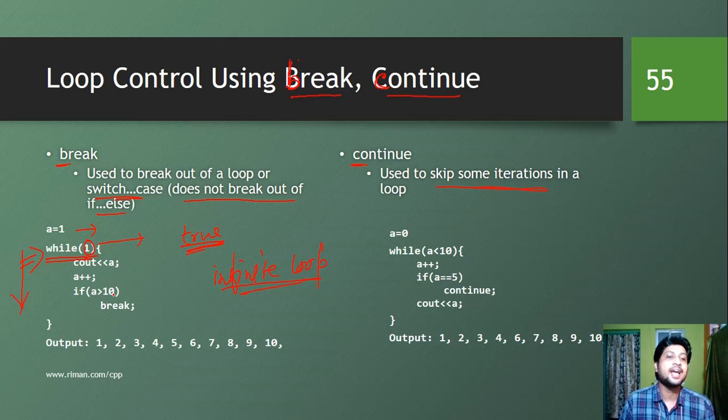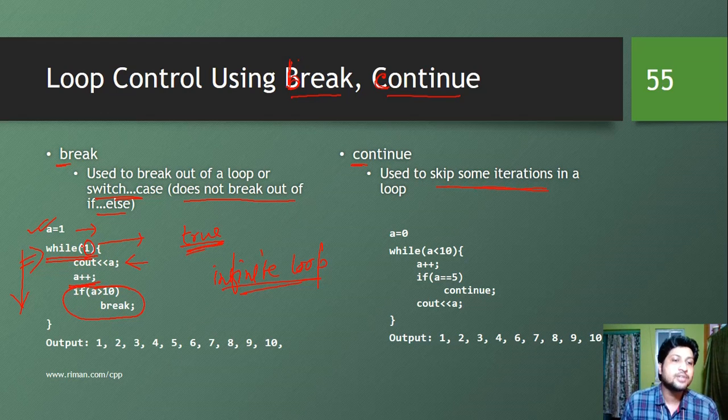For that, we have used a break statement to break out of this loop. The modification we have done is that we want to print 1 to 10 again, as in the previous examples. We have initialized A is equal to 1. Now we are printing the value of A and increasing the value by 1.